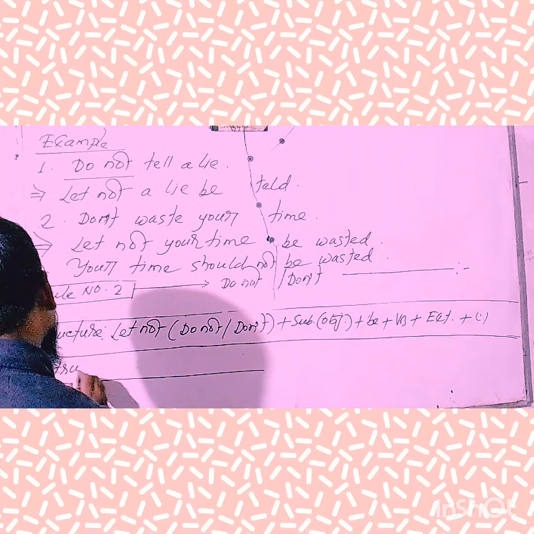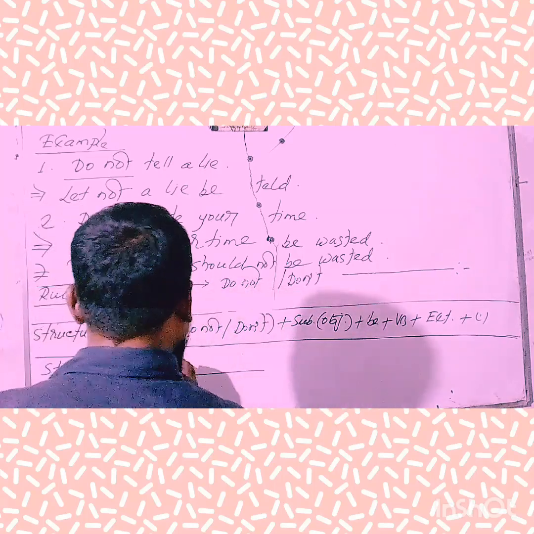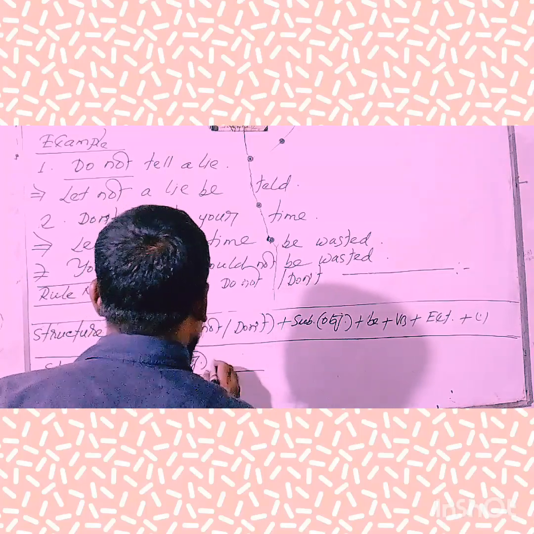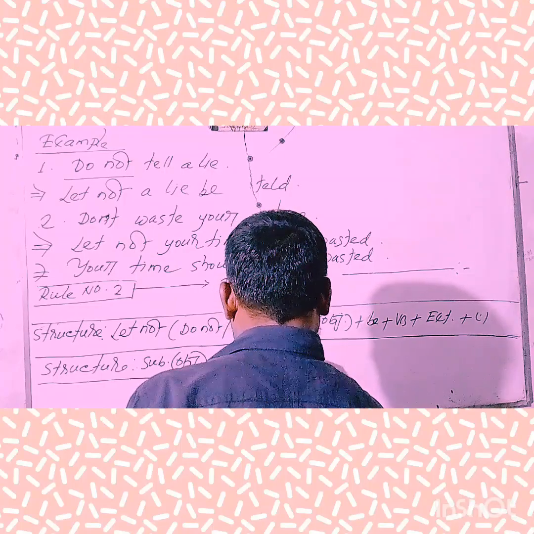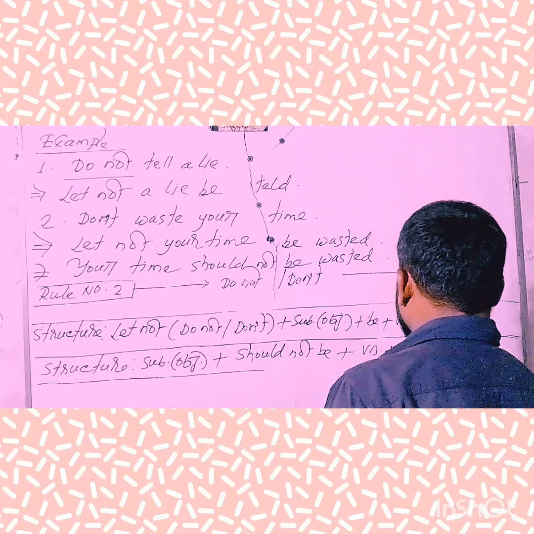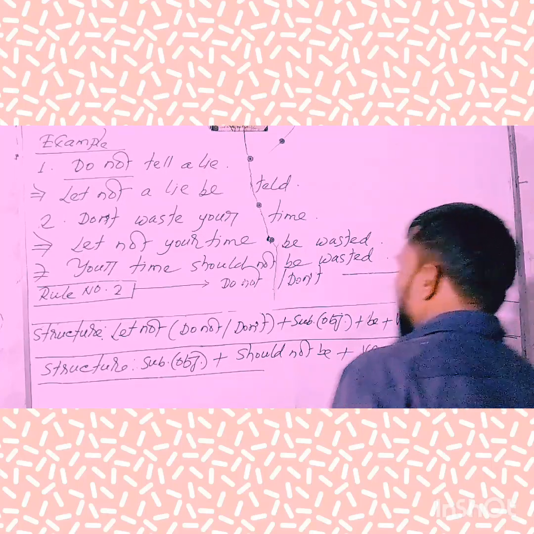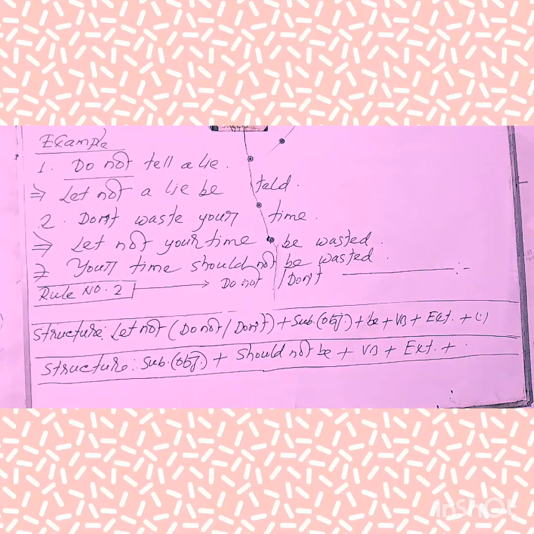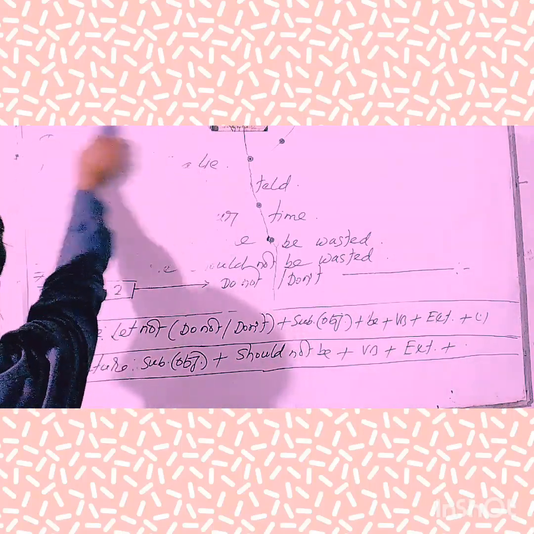Similarly, as in rule number one, if any sentence refers to advice, you'll have to use this structure pattern. At first, you'll have to use the subjective form of object. Then you'll have to use should not be. Then the third form of verb. Next, extension. Finally, full stop. Hope that you have understood clearly.